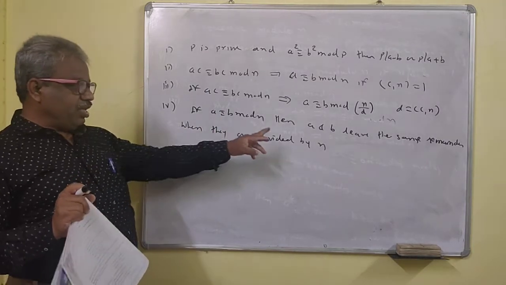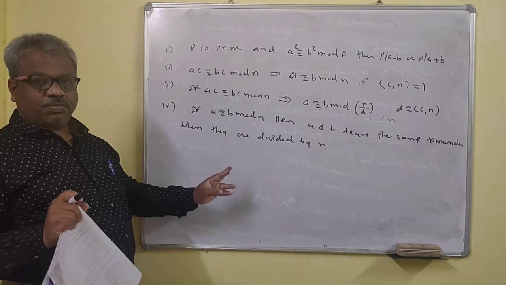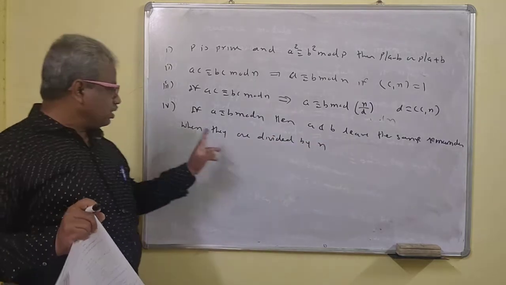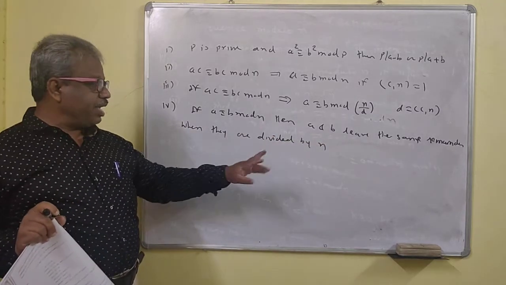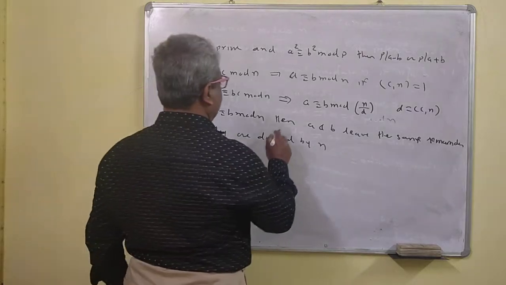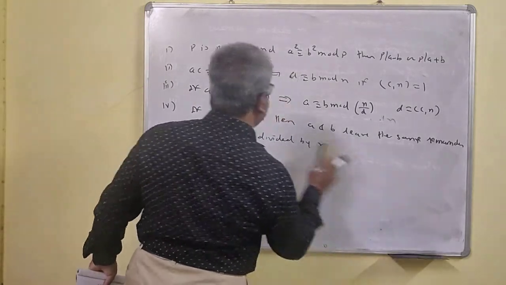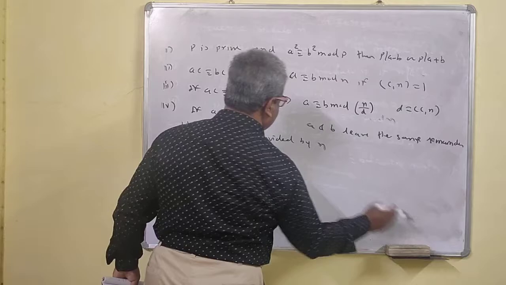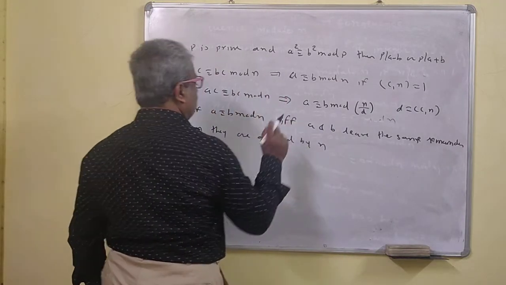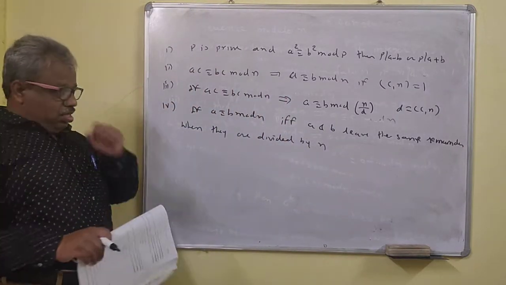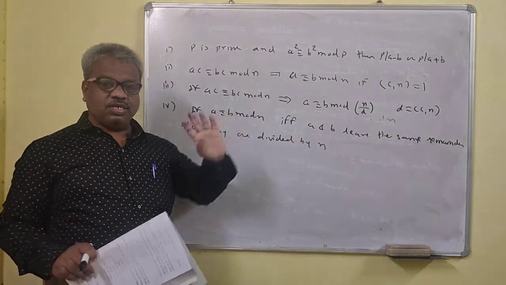So this is the meaning of this one. A and B leave the same remainder when divided by n, and this is if and only if. Instead of then, you can write if and only if also. A is congruent to B modulo n if and only if A and B leave the same remainder.